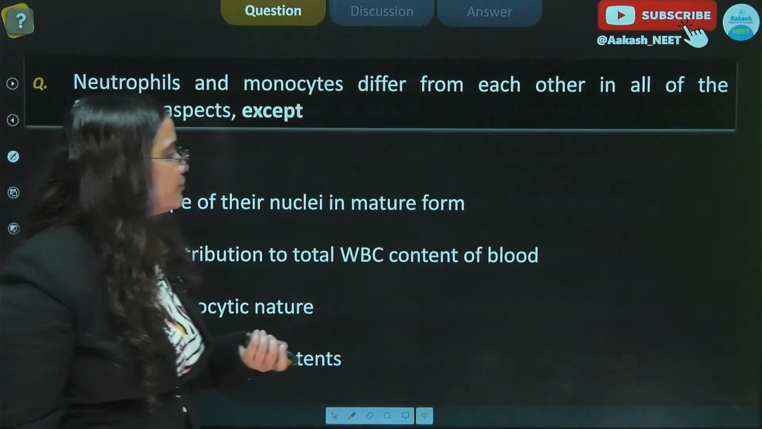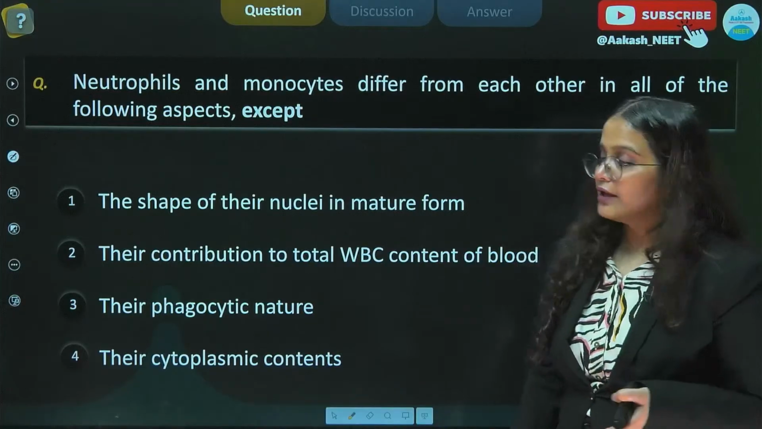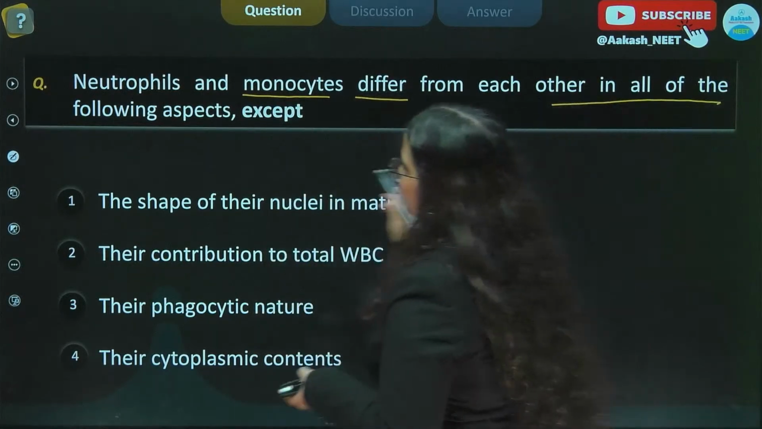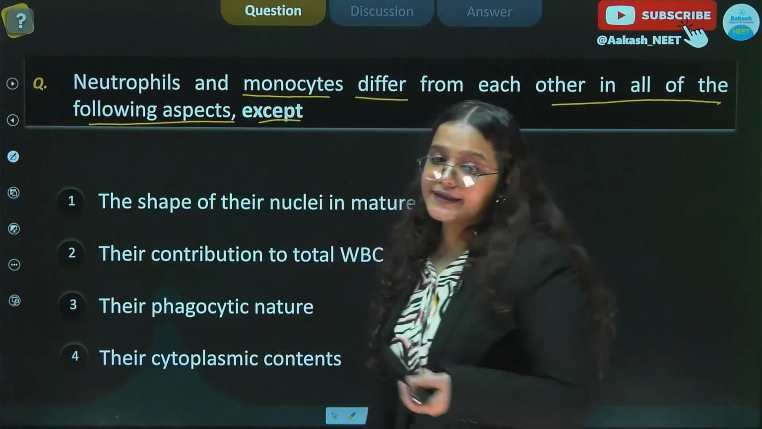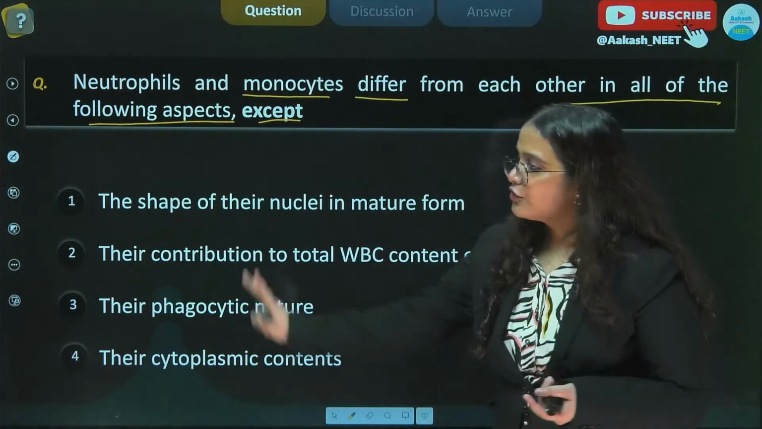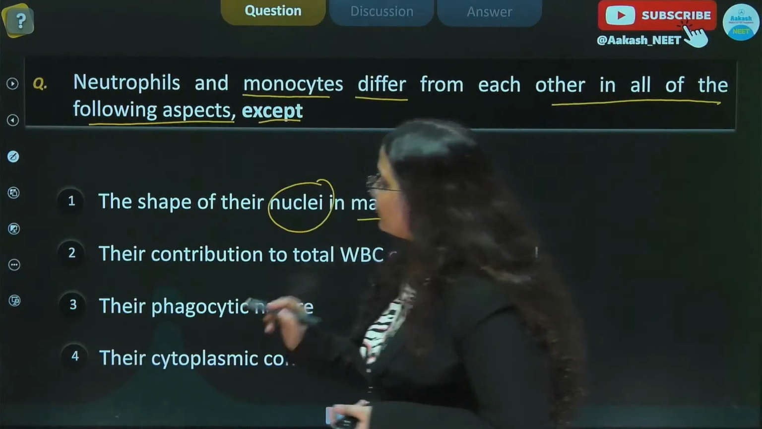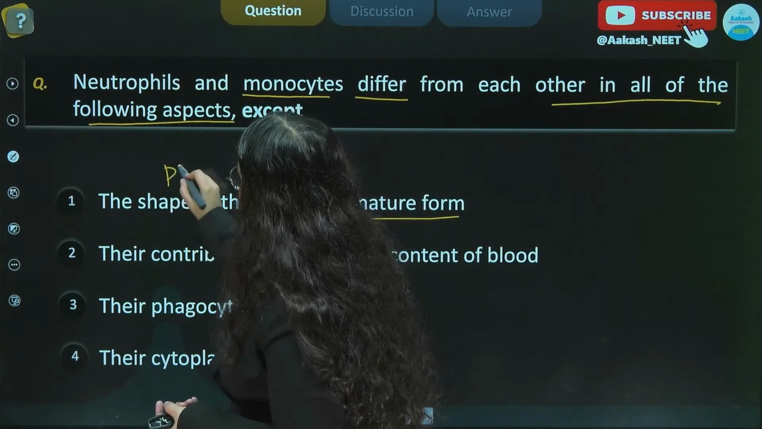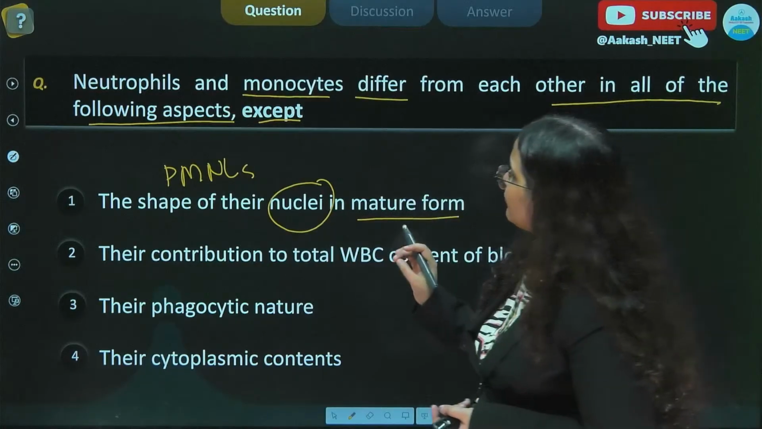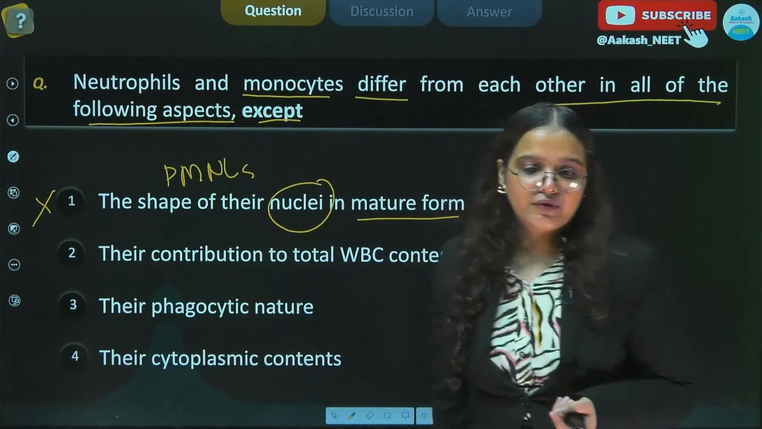Moving to yet another question. I can see the students are answering and they have given the correct answer. Neutrophils and monocytes differ from each other in all of the following aspects except. We discussed the basic features of the neutrophils and monocytes, so let us quickly go through the options. The first option states the shape of their nuclei in the mature form. We saw that neutrophils are multi-lobed PMNLs, whereas monocytes had a kidney-shaped nucleus. So obviously there is a difference in the shape of their nuclei, therefore the first option will get eliminated.